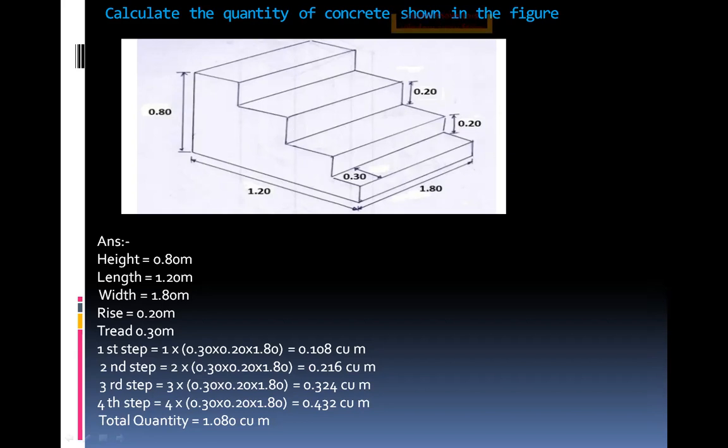So let us write the given data. Height equal to 0.80 meters, length equal to 1.20 meters, width equal to 1.80 meters, rise equal to 0.20 meters, and tread equal to 0.30 meters, and the figure is drawn.